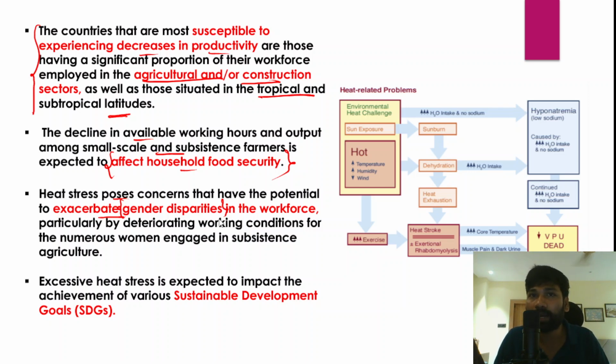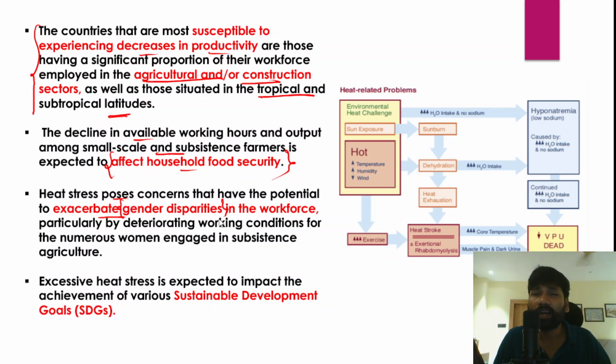Now you very often come across the term feminization of agriculture, where a large number of women have been working in the agriculture sector. That essentially means that women would be exposed to increasing heat stress and heat wave like conditions, and their efficiency and productivity as a workforce declines over a period of time.